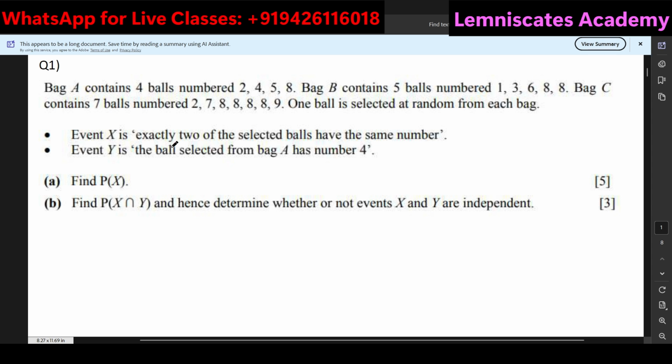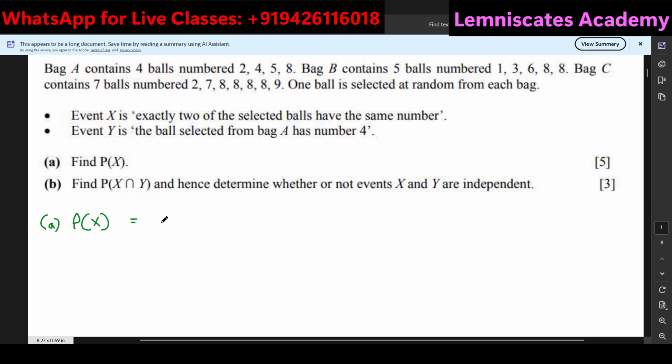Whenever I'm going to choose the balls, I want to make selections such that, for an example, let's say I'm choosing bag A and bag B to have the same numbers. So I can clearly see that 8 is the number which is the same. Okay. So in that case, if I have to create a formula for part A, what is the probability of X?